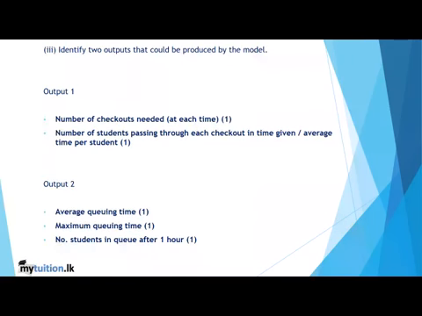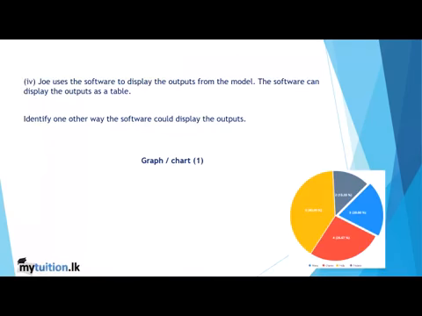Identify two outputs that can be produced by the model. So if the model's variables are true, you can have the output as, you can see the number of checkouts needed at each time, or number of students passing through each checkout in a given time. Or you can also have outputs such as average queuing time and maximum queuing time, and number of students in the queue after 1 hour.